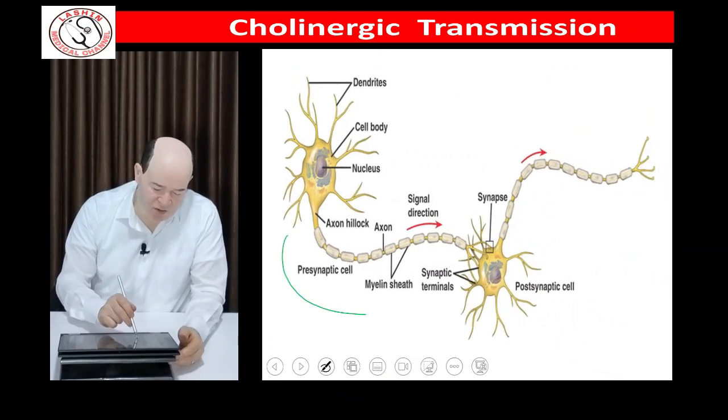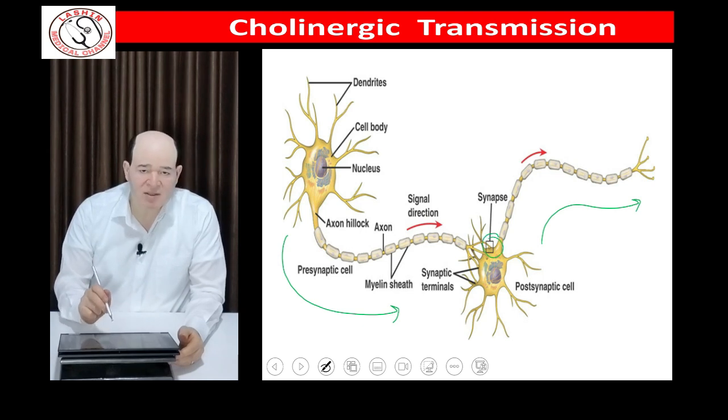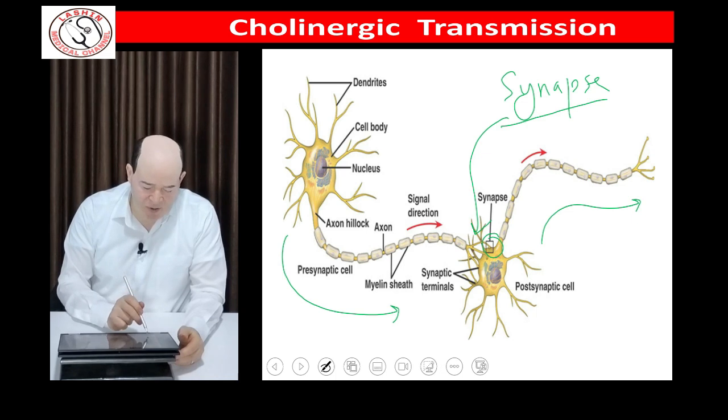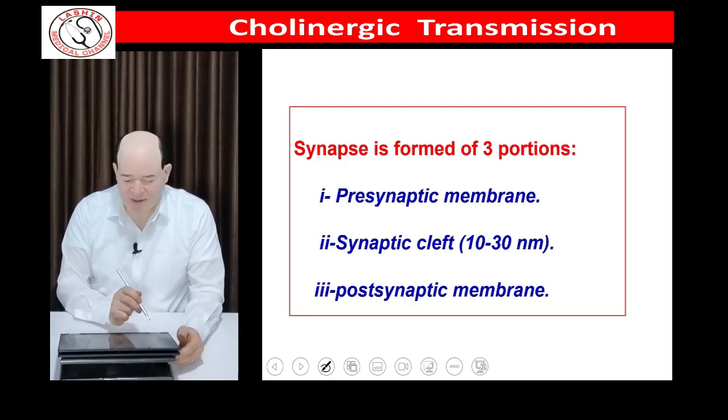This is the first neuron, this is the second neuron. The impulse is transmitted here in this area. This point is called synapse. Any site in which impulse is transmitted is called synapse, whether the second cell is a neuron or a muscle cell or even a gland cell.